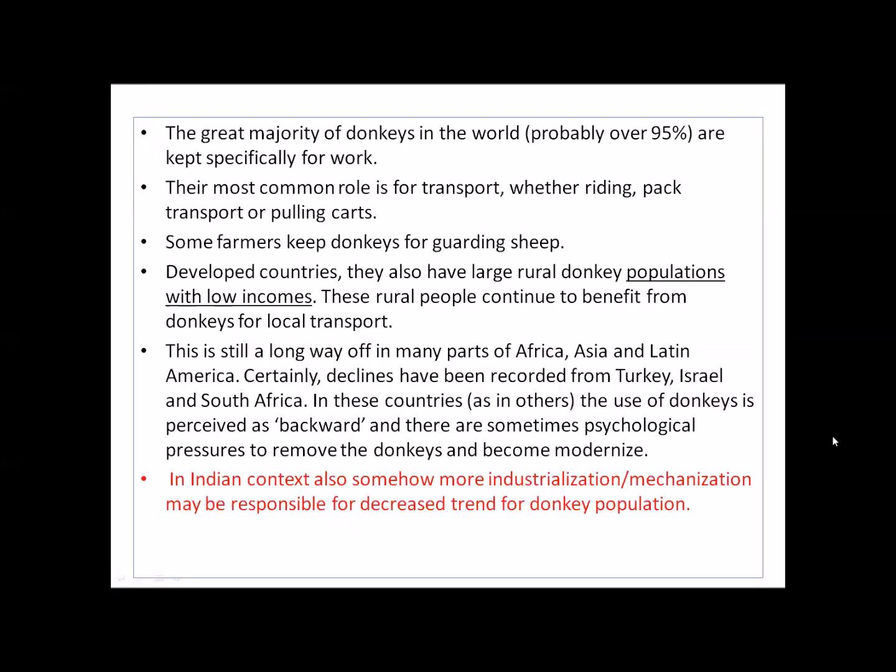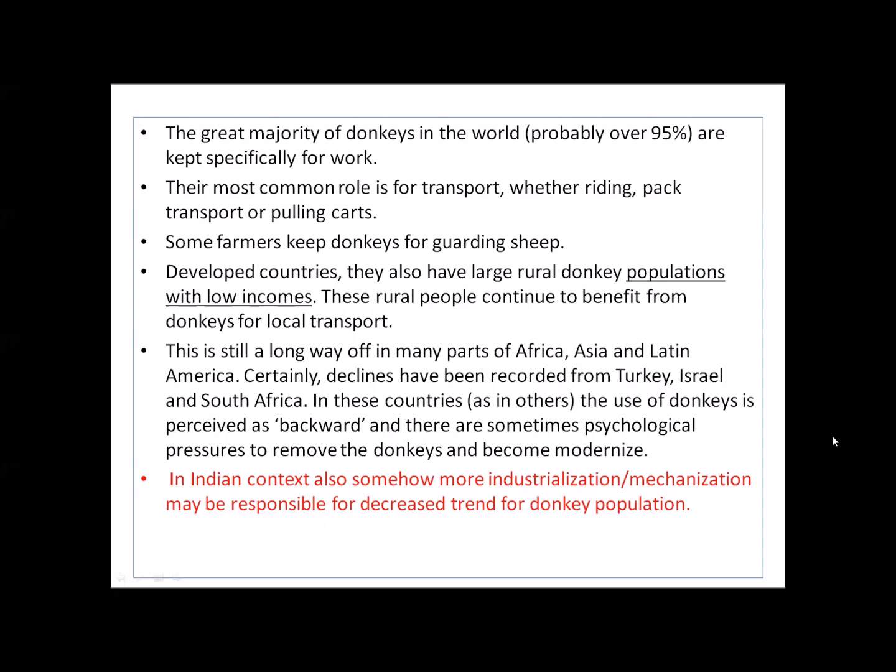The great majority of the donkeys in the world are kept specifically for work. Their most common role is transportation, either for riding, as a pack animal, or for pulling carts. Some farmers keep donkeys for guarding purposes or guarding sheep. Developed countries also have a large rural donkey population with low income groups. These rural people continue to benefit from donkeys for local transportation, and this is still the case in many parts of Africa.